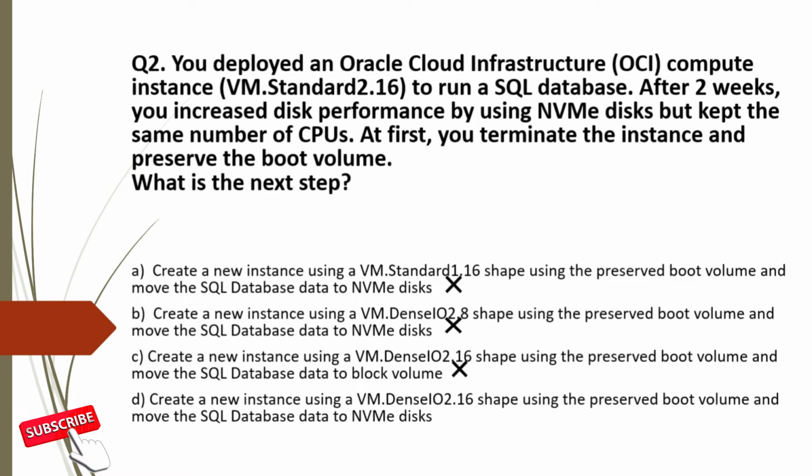In option D, we are using VM dense IO 2.16 which keeps the CPU number the same at 16 and also moves the SQL data to NVMe disk. So this is the optimal solution. If you get a question like this, read twice to identify what is the existing solution and what is expected, and also what settings you can change and what you can't.